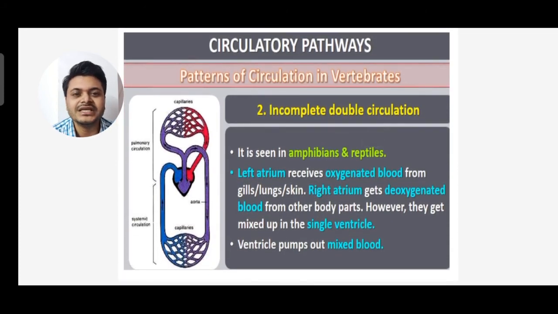Now moving to incomplete double circulation. This is seen in amphibians and reptiles. The left atrium receives oxygenated blood from gills, lungs and skin, and the right atrium gets deoxygenated blood from the other body parts. However, they get mixed up in the single ventricle, and the ventricle pumps out mixed blood. So single circulation is seen in fishes, and incomplete double circulation is seen in amphibians and reptiles.